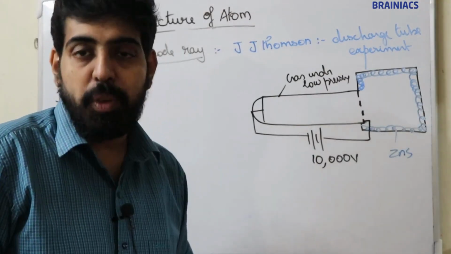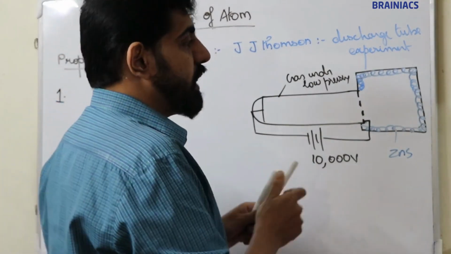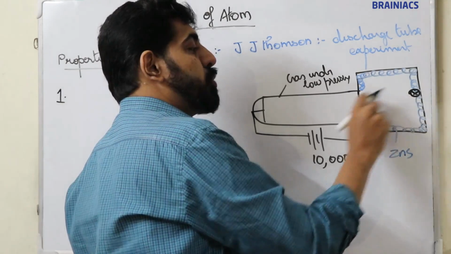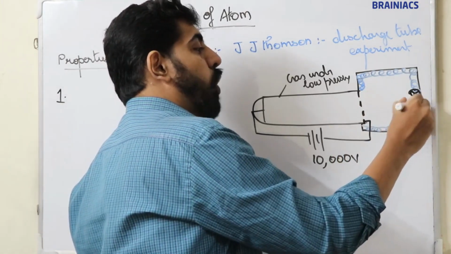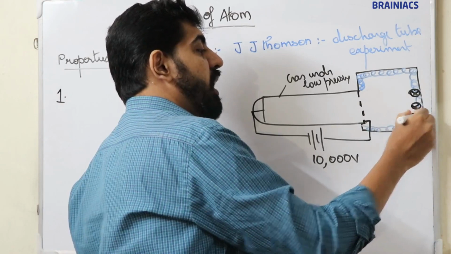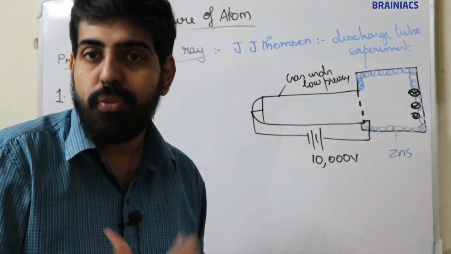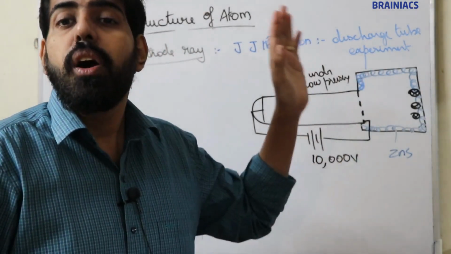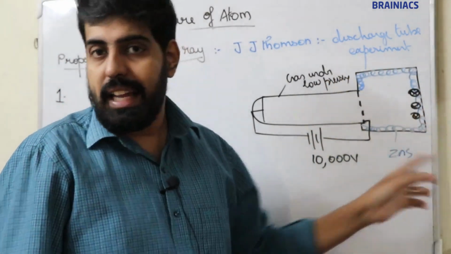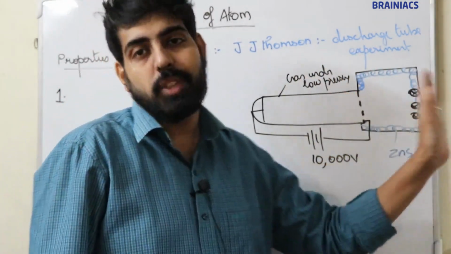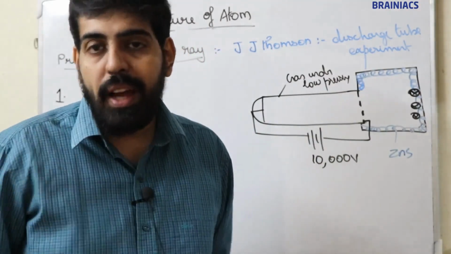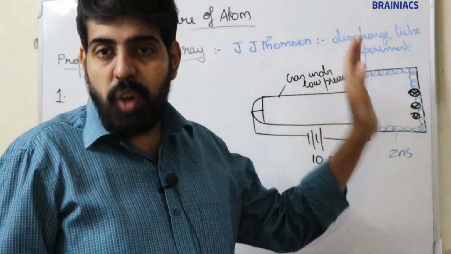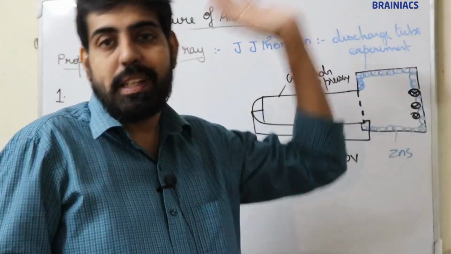Now when he conducts this experiment, what he observes is that he is getting scintillation just behind this hole. Flash of light is also known as scintillation. He is not getting scintillation anywhere else. He is only getting a flash of light just behind the holes of the anode.